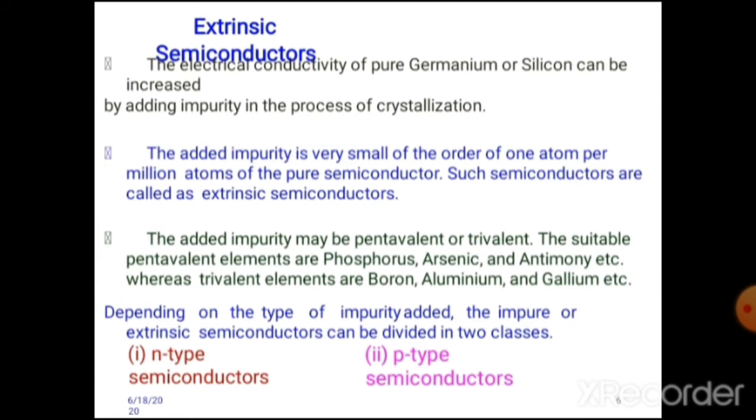Extrinsic semiconductors. The electrical conductivity of pure germanium or silicon can be increased by adding impurity in the process of crystallization. The added impurity may be pentavalent or trivalent. The suitable pentavalent elements are phosphorus, arsenic, etc., whereas trivalent elements are boron, aluminum, and gallium, etc. Due to the type of impurity added, extrinsic semiconductors can be divided into two types: N-type semiconductors and P-type semiconductors.